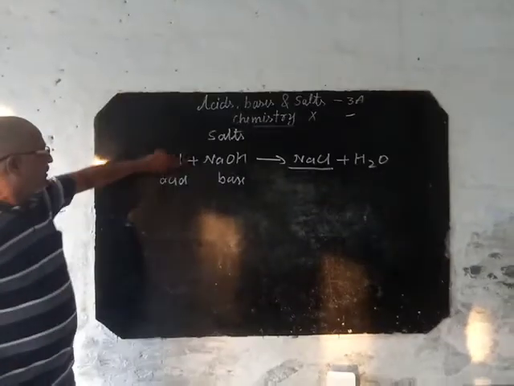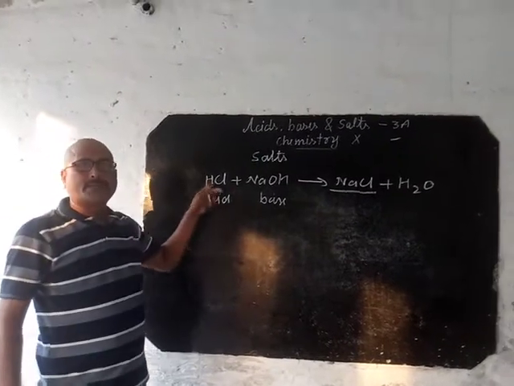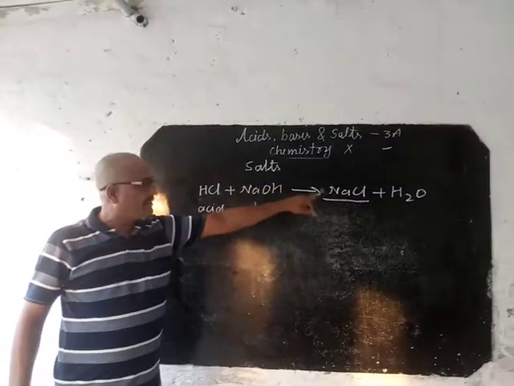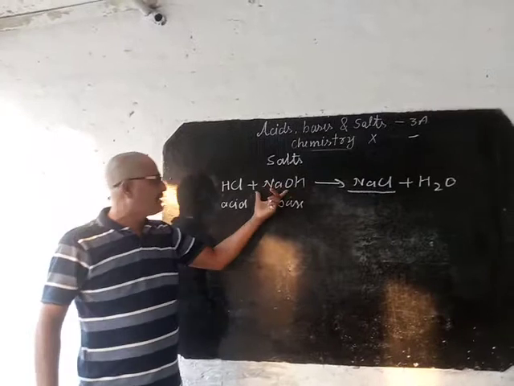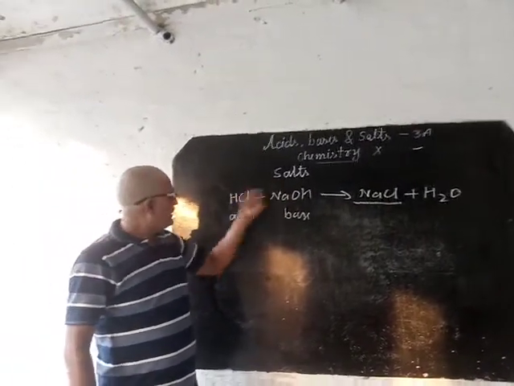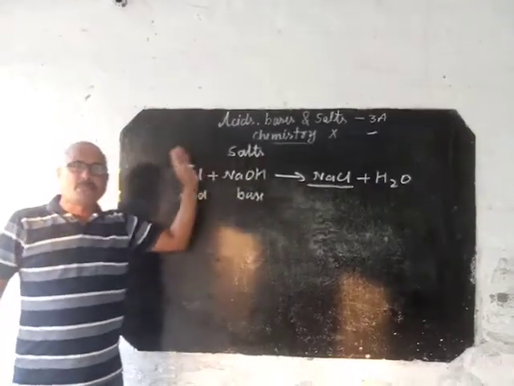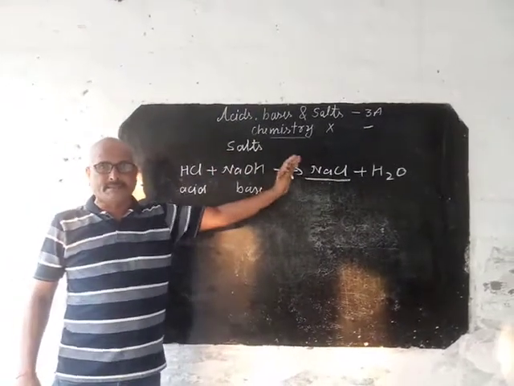I have given what is an acid. Acid is a compound which when reacting with a base gives salt and water. What is a base? Bases are compounds which when reacting with an acid give salt and water. What is a salt? Salt is formed by complete neutralization of acid with base.